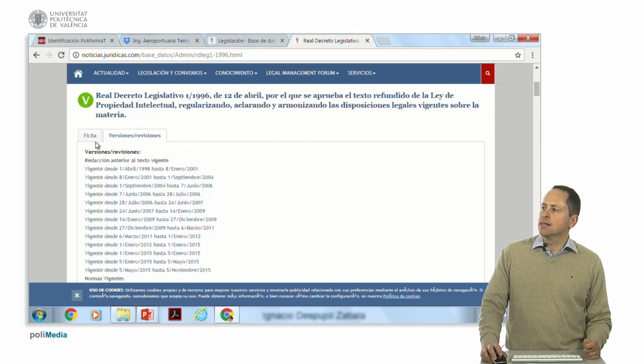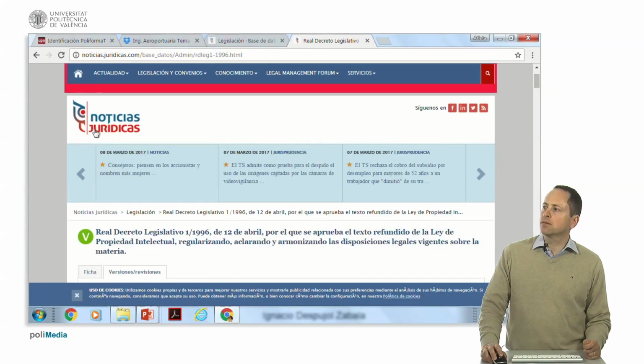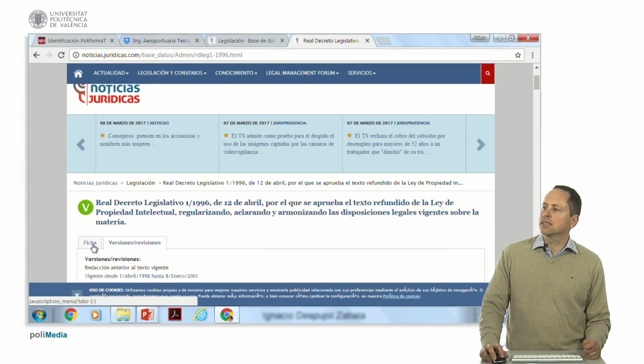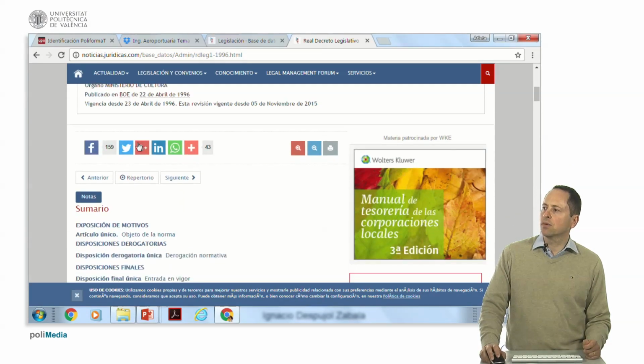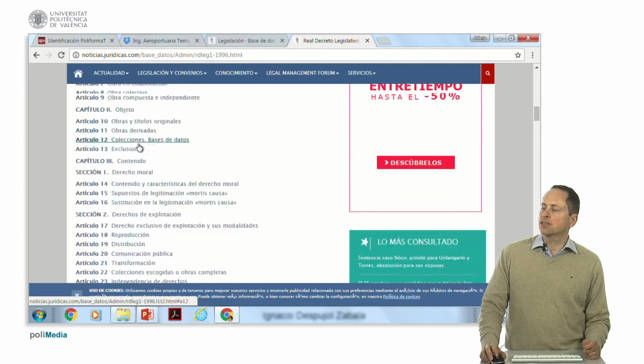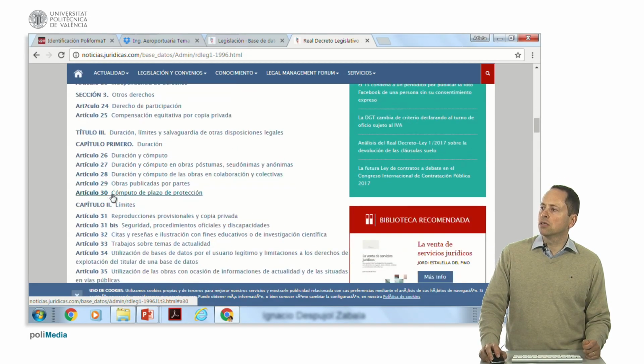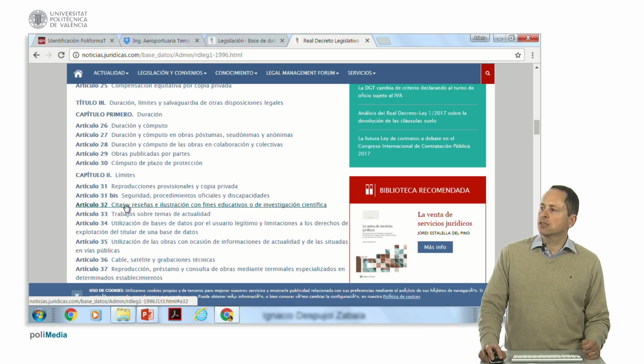And then we have, if we go back to the one we were before, we can access the text. Here we have the record of when it was published and such, and here we have the text. If, for example, we go to article 32 of quotations and reviews.